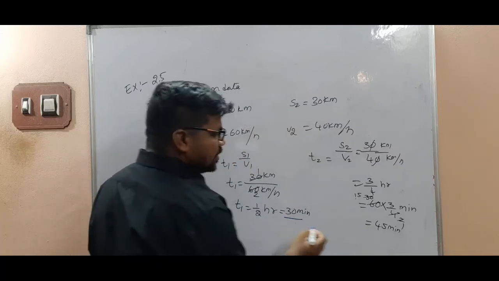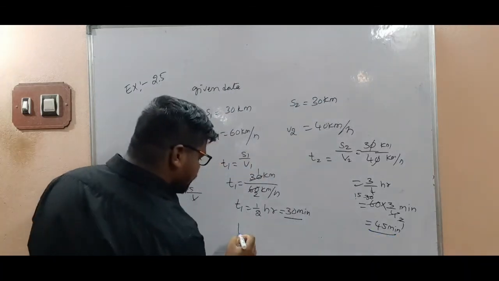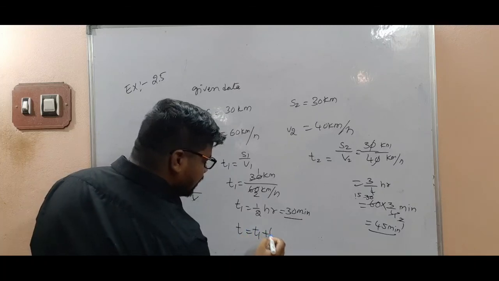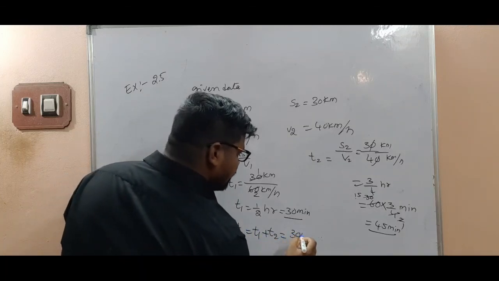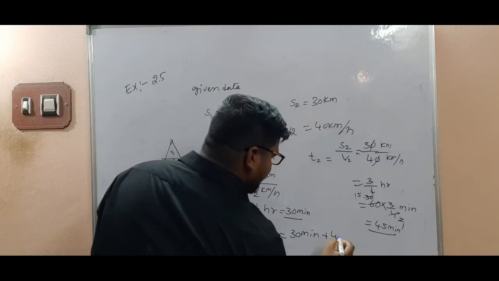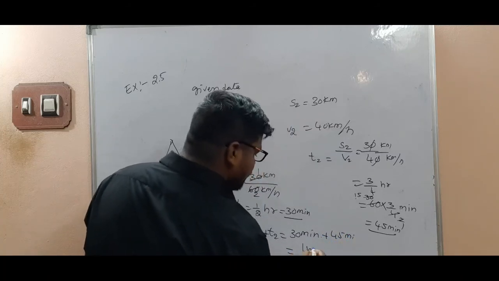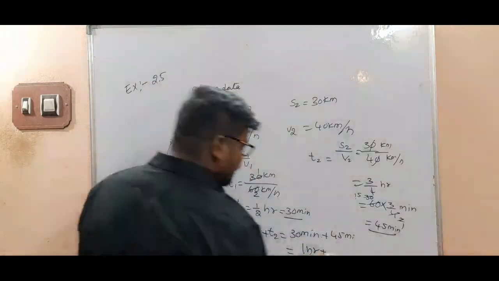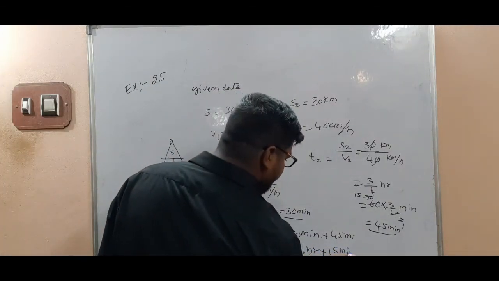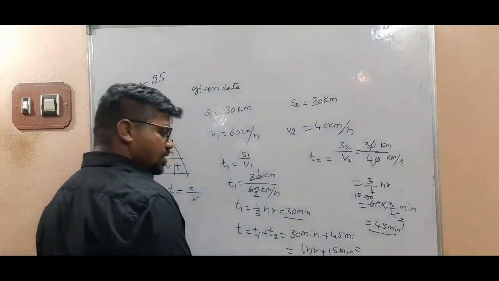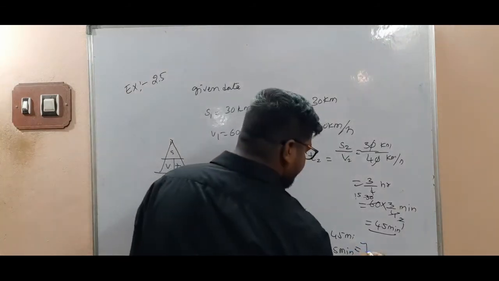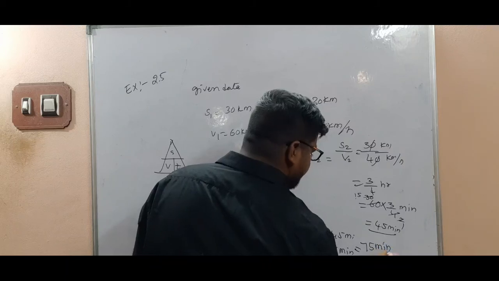Understand? So 30 minutes and 45 minutes. T is equal to T1 plus T2, which is 30 minutes plus 45 minutes, 1 hour plus 15 minutes. That is 75 minutes.